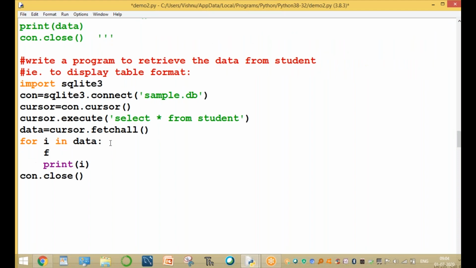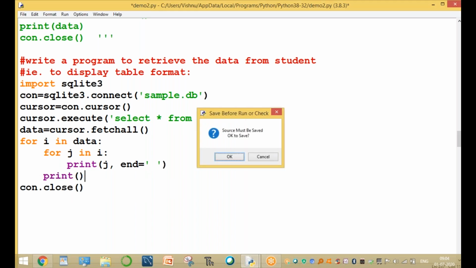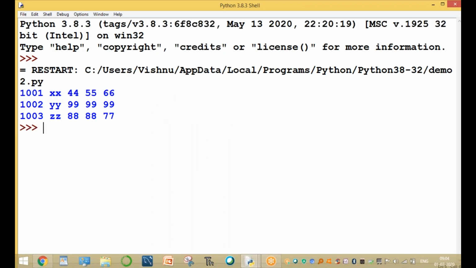So use one more for loop: for j in i, print of j, comma, end symbol equal, only for output format, and then go to the new line with a plain print command. Here 1001, student XX secured marks 44, 55 and 66. This is the printing pattern.